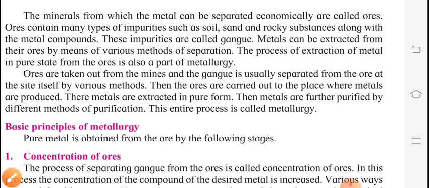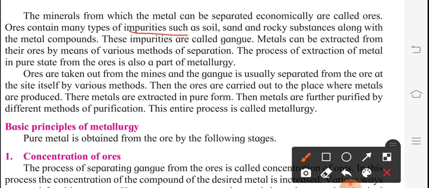Ores contain many types of impurities such as soil, sand, rocky substances along with the metal compounds. Whatever metal compounds are there, the impurities are with them, and the impurities are soil, sand, rocky substances. So this is a mixture and we are going to separate it out economically. That is called ores. These impurities are called gangue. These impurities, meaning soil, sand, rocky substances, all these impurities in the metals are called gangue.